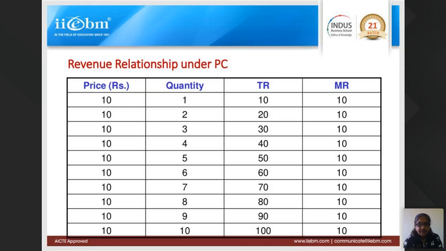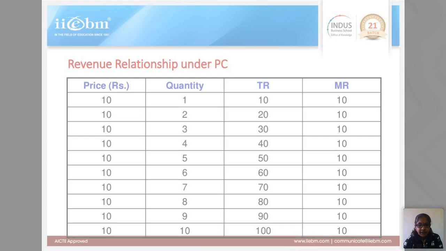So when marginal revenue is the same, consider marginal revenue and average revenue. What is average revenue? Average revenue is calculated as total revenue divided by quantity. This is how you calculate average revenue.